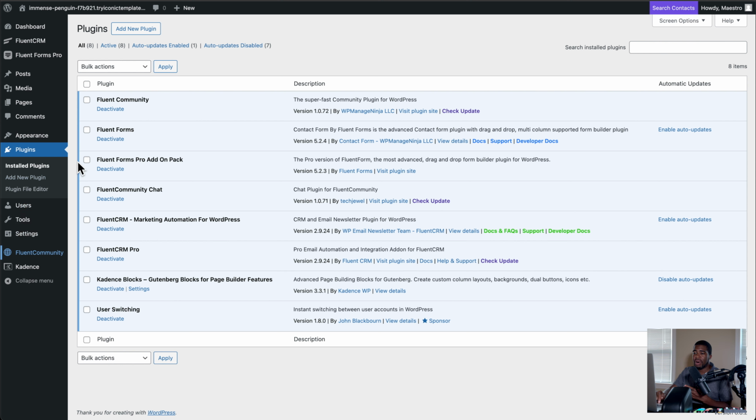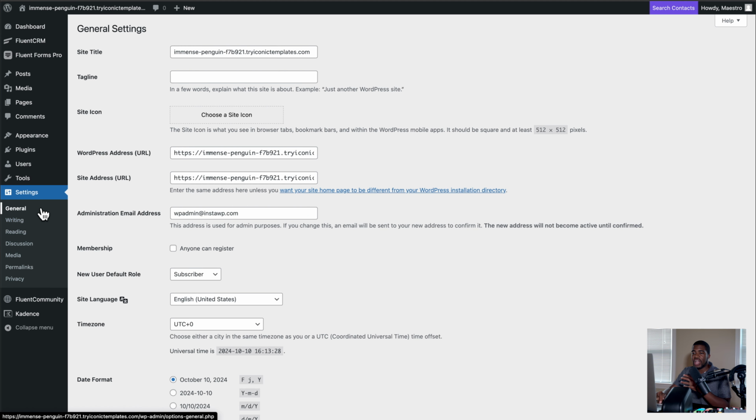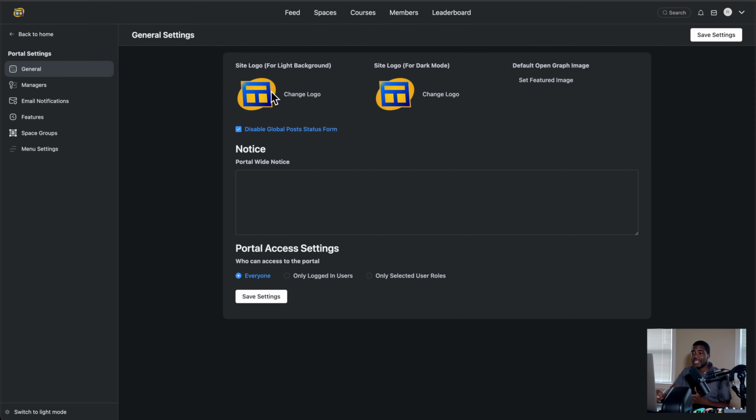So if I added BuddyBoss on here, when I click the button like settings, for example, you would see more settings here and I would be able to do stuff from there. That's how it works when it comes to BuddyBoss. With Fluent Community, the settings are right here, right inside the platform. So let's just go over the settings and then I'm going to walk you through a little bit of my testing workflow just so I can show you what I've done so far.